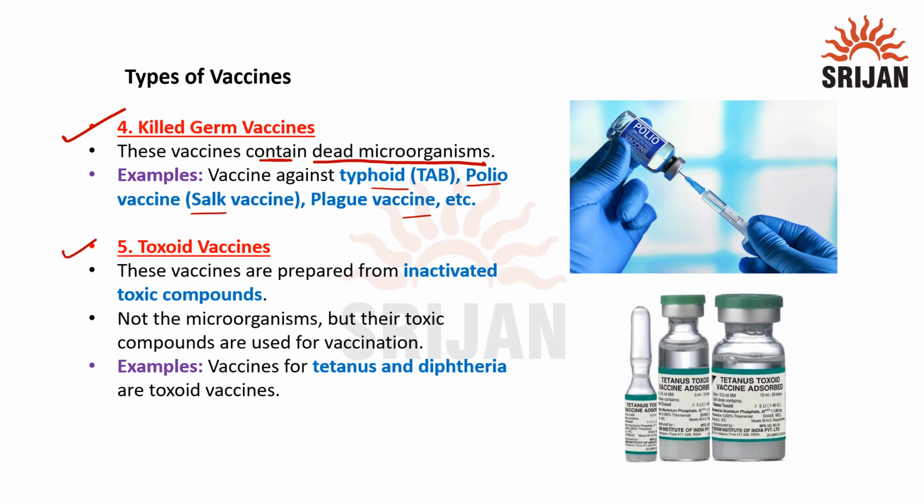The next vaccine is the toxoid vaccines. These vaccines are prepared from inactivated toxic compounds. They do not include the microorganism, but their toxic compounds are used for vaccination. Examples are the vaccines for tetanus and diphtheria, which are toxoid vaccines.